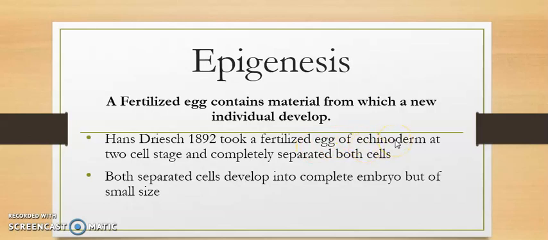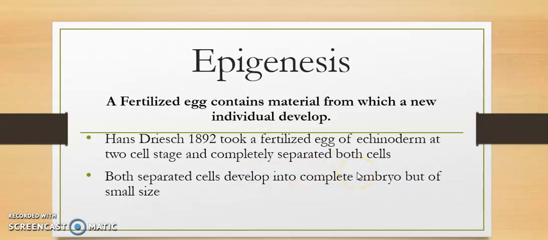Echinoderms are the phylum of spiny-skinned animals, including sea urchins, cake urchins, and starfishes. He took the fertilized egg of echinoderms, and then he separated the two-cell stage zygote completely into two different cells and then allowed them to develop. Then he found that both the cells developed completely into a complete embryo without any defect.